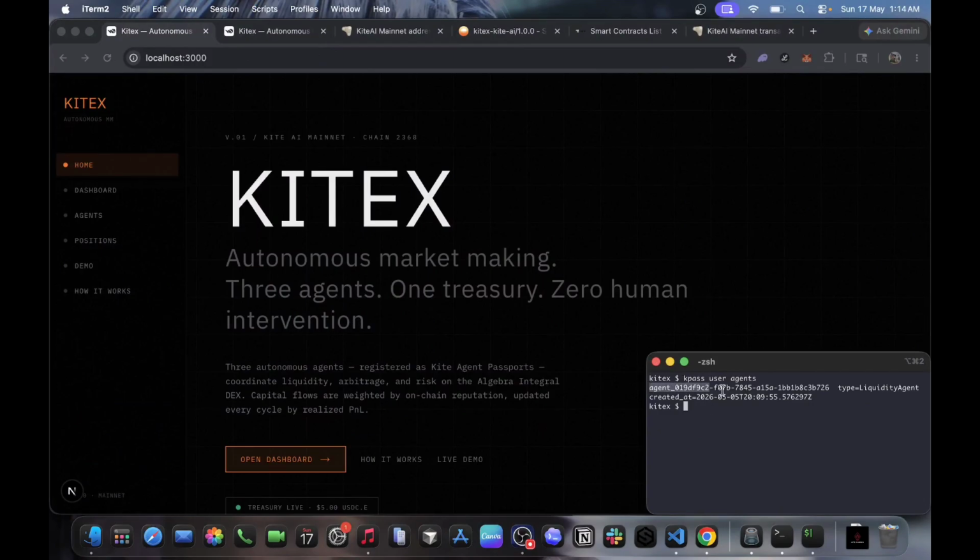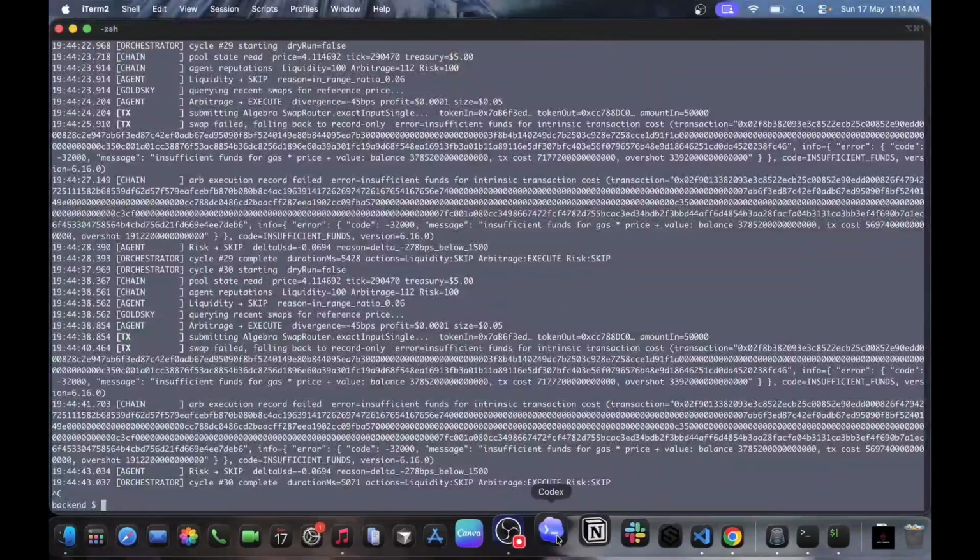Every Kitex agent has a unique identity registered with the Kite passport system. This is the operator passport that owns all three on-chain agents. So that's all from Kitex.